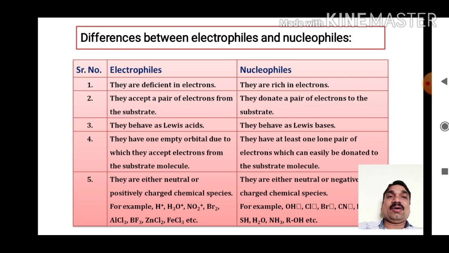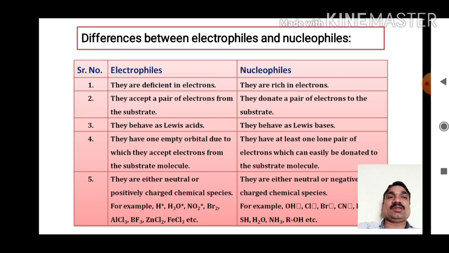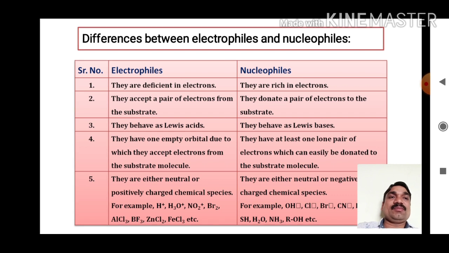Number 3, electrophiles behave as Lewis acids. We know that electron acceptor species are called Lewis acids or electron deficient species. Nucleophiles behave as Lewis bases, as electron donor species are called Lewis bases, so they are electron rich in nature. Number 4, electrophiles have one empty orbital due to which they accept an electron pair from the substrate molecule. But nucleophiles have at least one lone pair of electrons which can easily be donated to the substrate molecule.